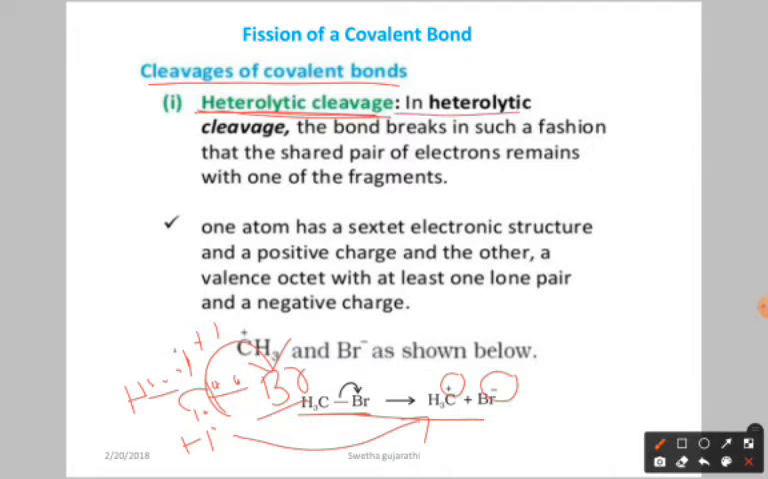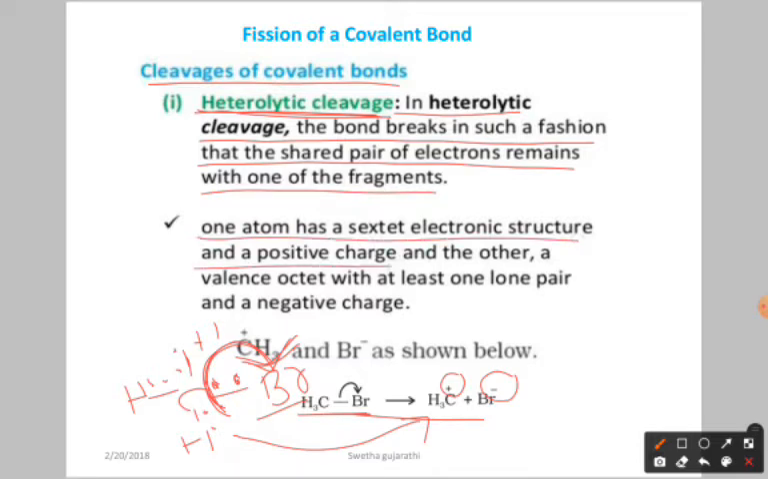Now, in heterolytic cleavage what happened? The bond breaks in such a fashion that the shared pair of electrons remains with one of the fragments. Here this is the shared pair of electrons, isn't it? Covalent bond means the pair of electrons is shared between two atoms. Now this shared pair of electrons is going towards only one atom, moving towards one of the fragments, nothing but bromine. Because of that, one atom has a 6-state electronic structure and a positive charge. Here this is having the positive charge and 6-state electronic structure.